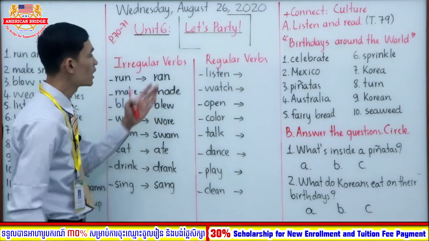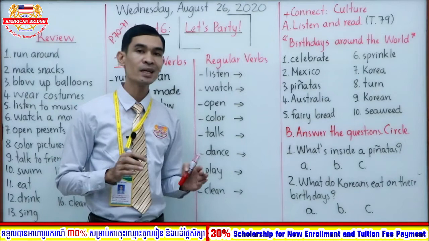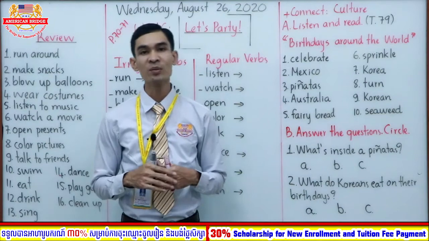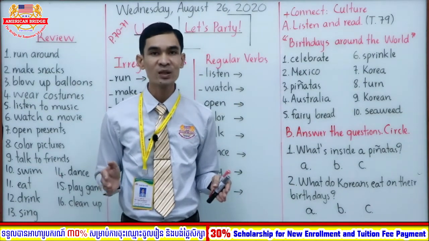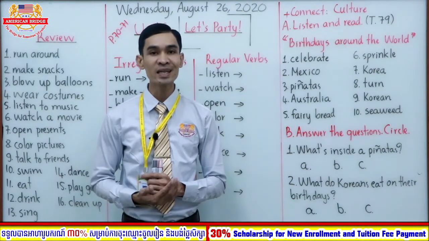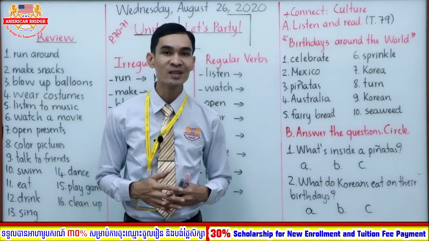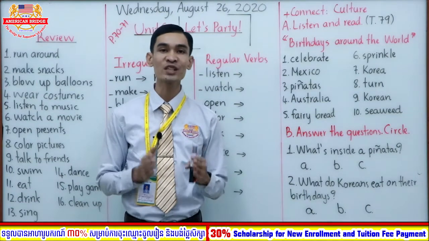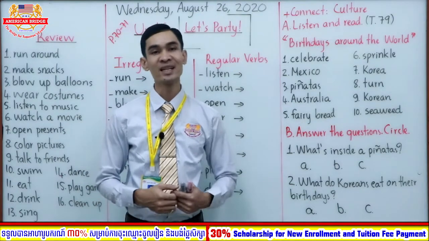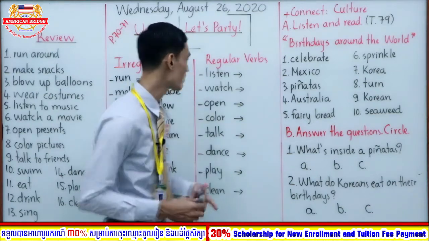Okay, how about regular verbs? Mean the verb that we add d, ed or ied, right? Did you remember the lesson you learned in grammar book? When do you add d? You add d to the verb ending in letter e, right? And when do you add ed? You add ed to most verbs. And when do you add ied? You add ied when the verb finishes in consonant plus y, and then we change y to ied, right? Remember that?